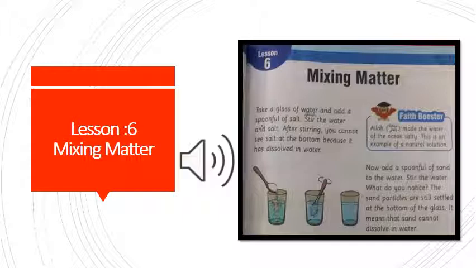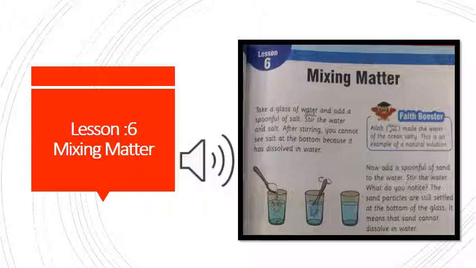In this unit, we read about the mixing of matter, that is, how the forms of matter dissolve with each other, such as how a solid can dissolve in a solid, how a liquid can dissolve in a solid. First, we will start from the reading. Take a glass of water and add a spoonful of salt. Stir the water and salt. After stirring, you cannot see salt at the bottom because it has dissolved in water.